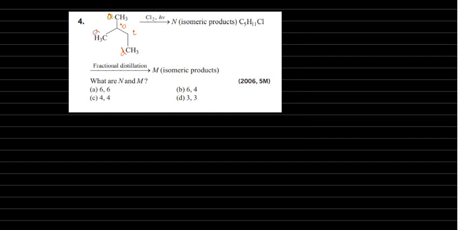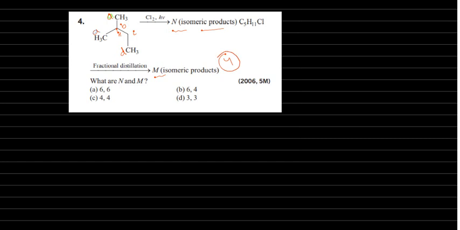If you put the chlorine here, that is one product. Then if you substitute the chlorine here, it gives another product. If you keep the chlorine here at the C position, it gives another product. Like that, a total of 4 compounds are there. But here 2 questions are there, N isomeric products and fractional distillation. These all 4 compounds have 4 different boiling points, so M equals 4.